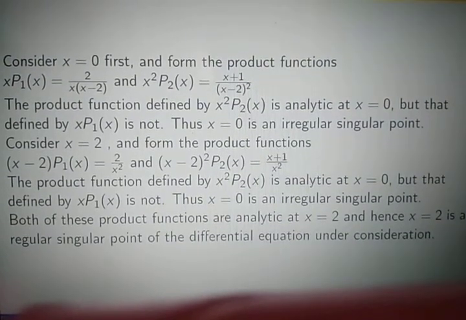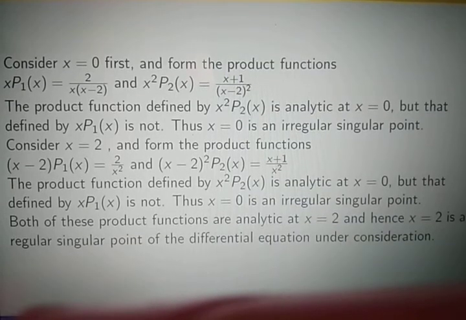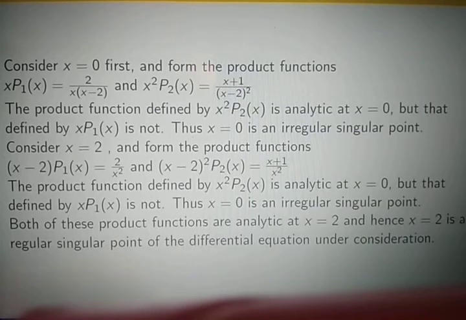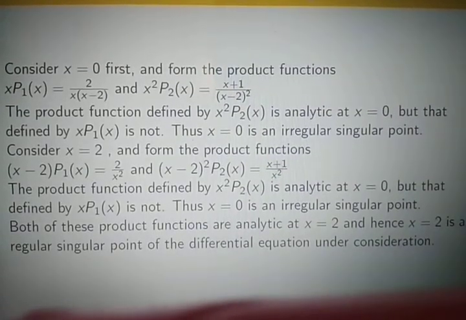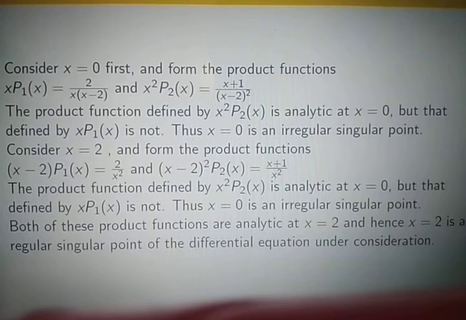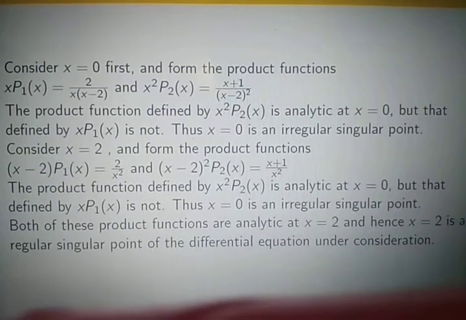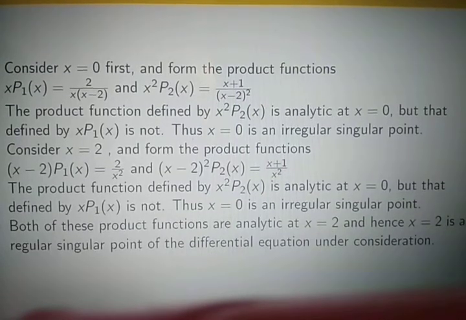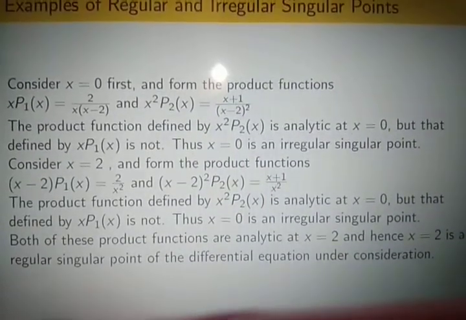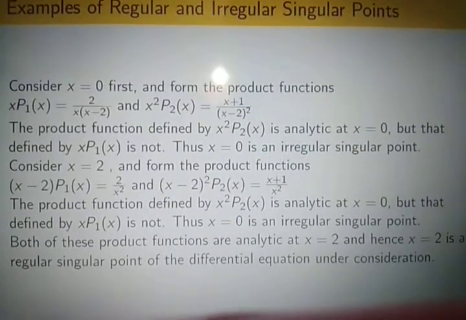Here we see that (x minus 2) into p1x and (x minus 2) whole square into p2x are both analytic at x equals 2. They are not analytic at x equals 0, but they are analytic at x equals 2. That's why we can say that x equals 2 is a regular singular point of the differential equation under consideration.